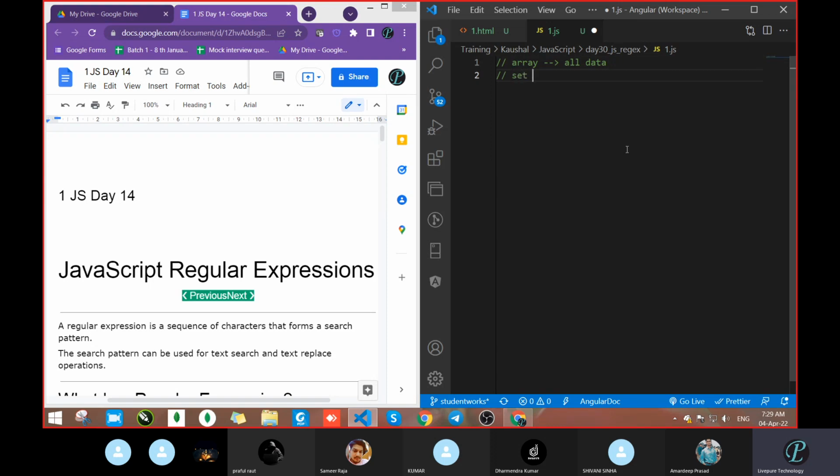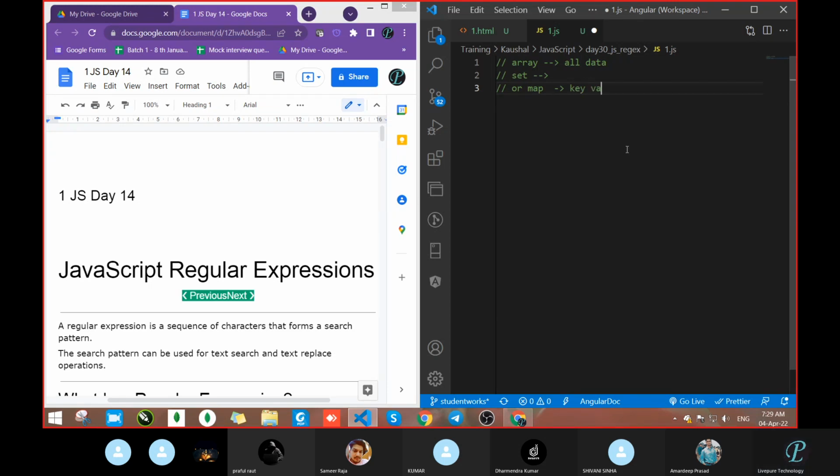Set or map. But the problem is that with set or map, set will contain all the unique data, but map will also contain. But what will be unique in the case of map? What format will they follow? In the case of map, what format will it follow? Multiple arrays. Yes, so it will contain data, but in which format are they storing the data inside the map?